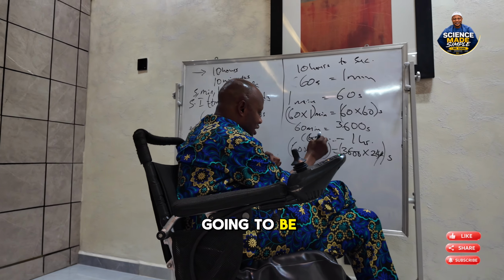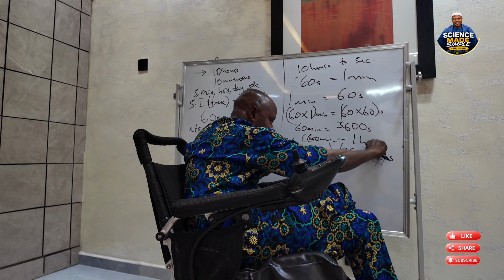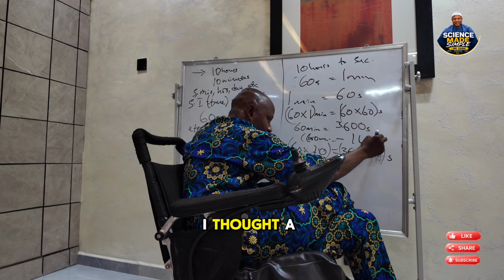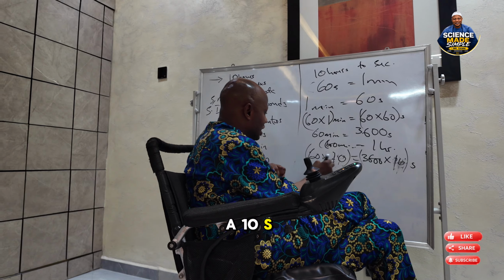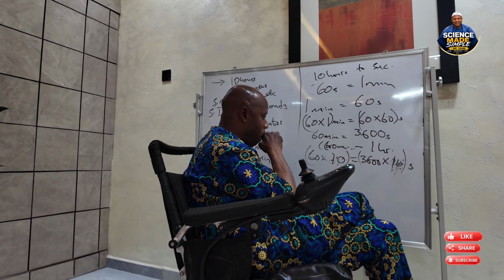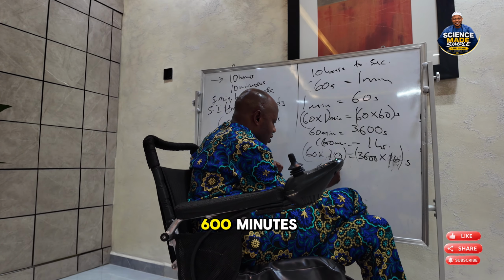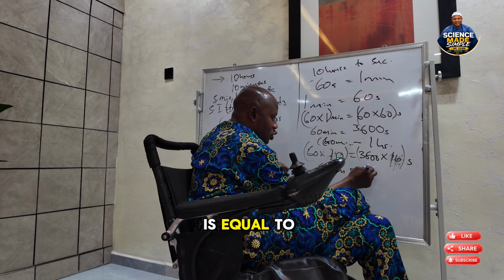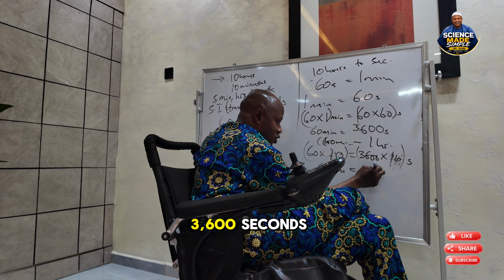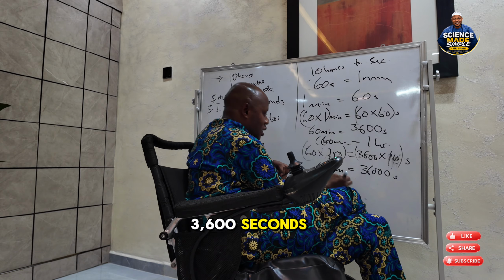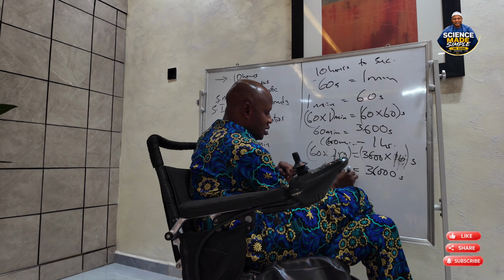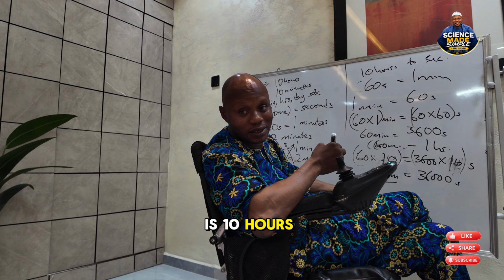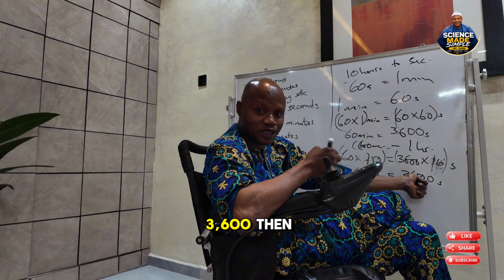So it's going to be 10 here, 10 here. That means 600 minutes, which is 10 hours, is equal to 36,000 seconds.